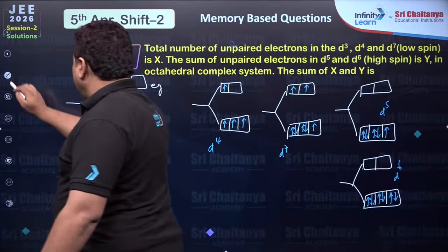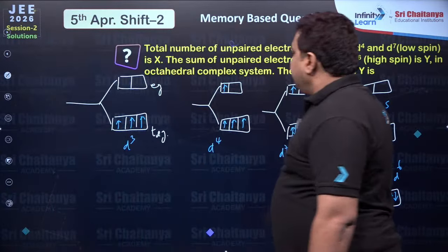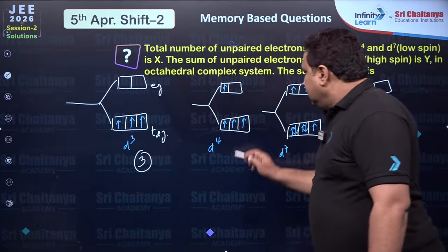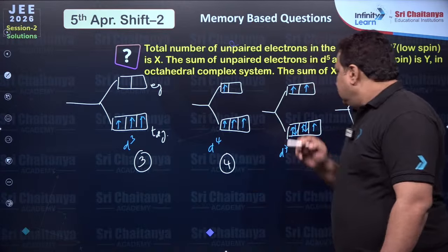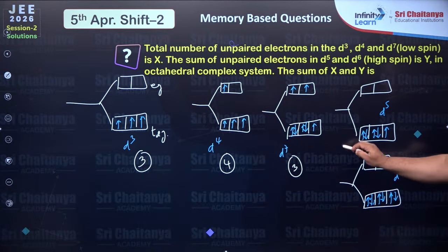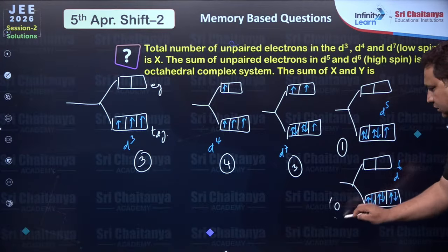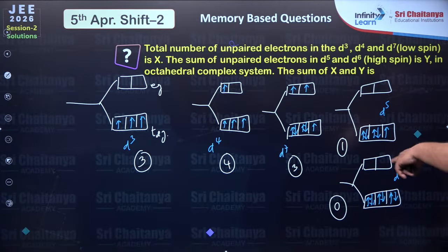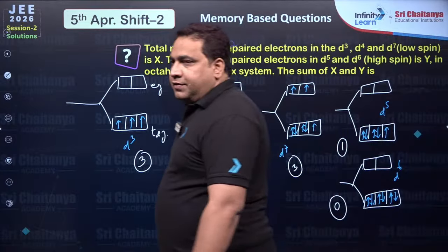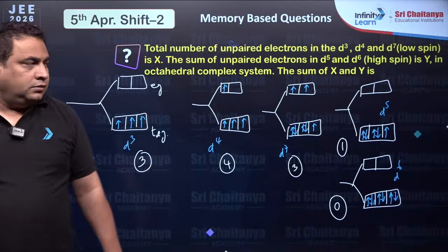So now we have to calculate the unpaired electrons. Here unpaired electrons are 3, here 4, here again 3, here 1, here 0. So the answer is 11. Clear everyone?